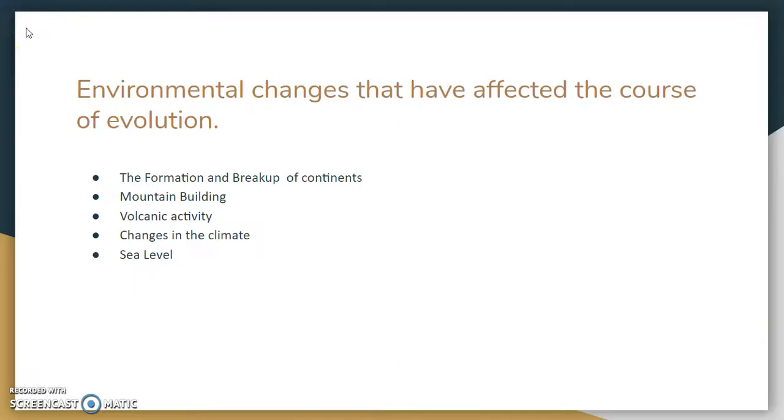So, the first environmental changes that have affected the course of evolution that would lead up to this era were the formation and the breakup of different continents, mountain building, volcanic activity, and changes in the climate and sea level.